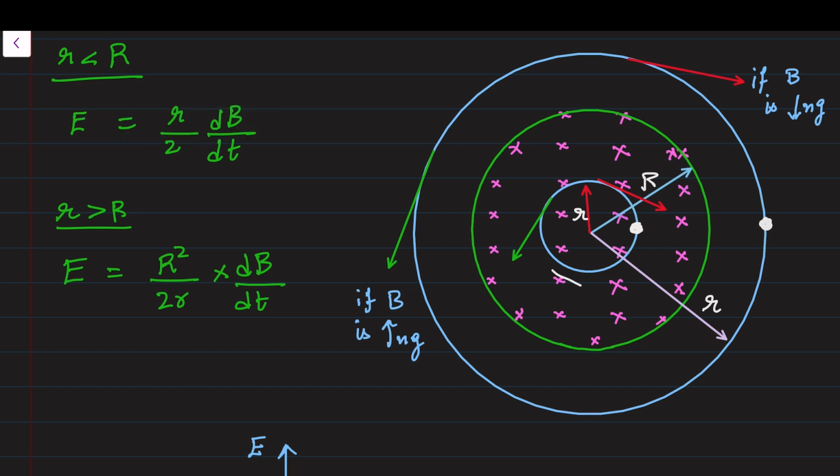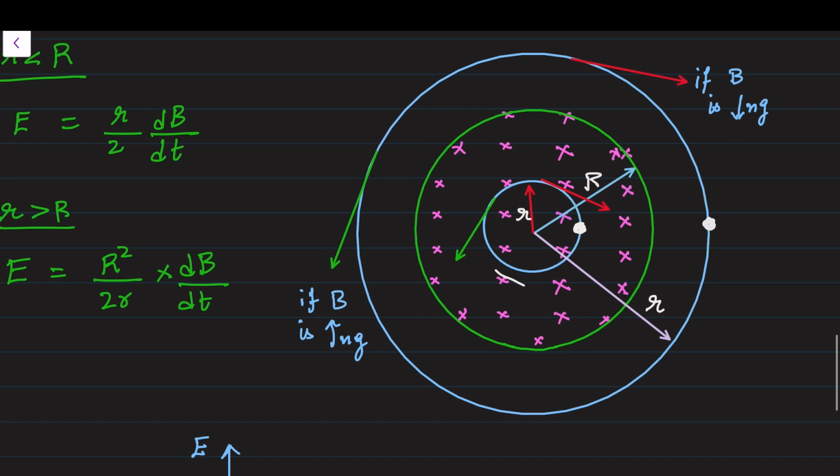If the magnetic field is increasing, the induced electric field will cause a current in such a way that it tries to decrease the increasing field, as per Lenz's law. So the direction of the induced electric field is shown by the green arrows if the field is increasing.